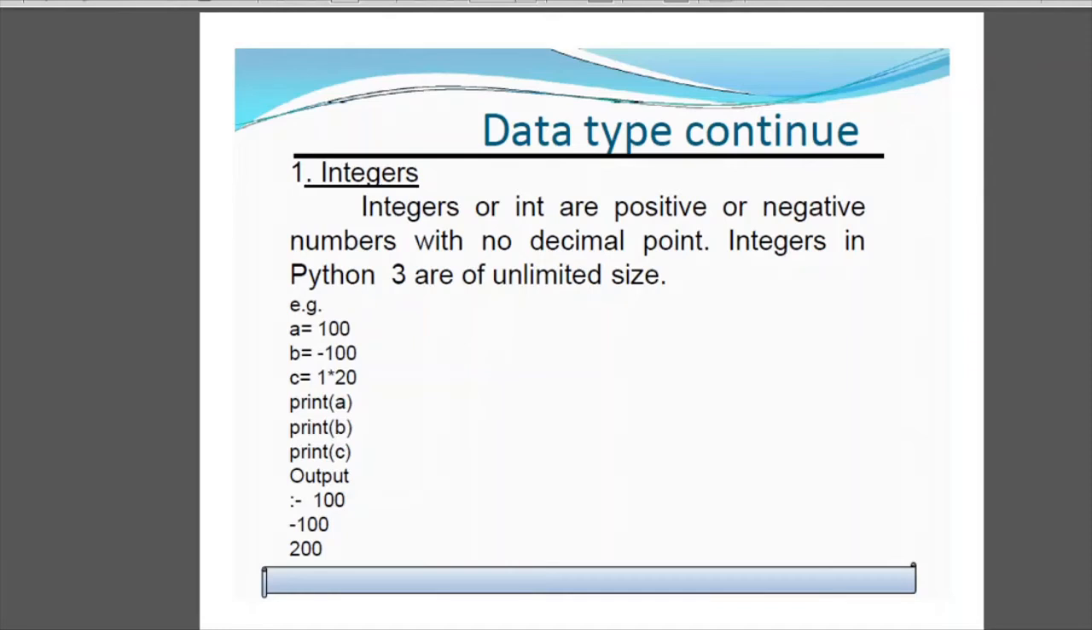So the first data type we are going to study is integer. Integers are positive or negative numbers. In computer you can also say it as int, and these are the positive and the negative numbers with no decimal points. As you can see, here is an example where a has 100 value, b minus 100, c 1 into 20. So you can just simply print these values and you get the desired output.